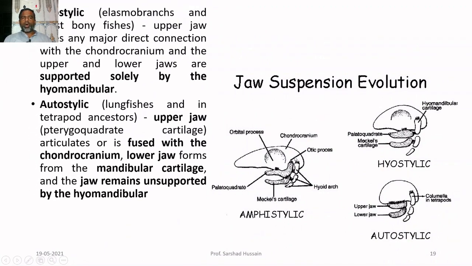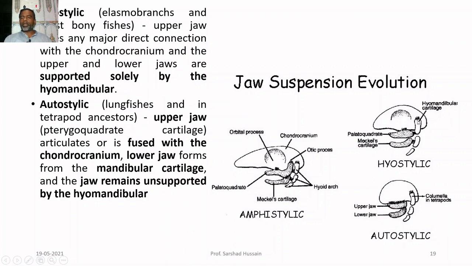As far as the hyostylic is concerned, this type of articulation is found in the cartilaginous fishes and the bony fishes. Here the upper jaw has loosened itself from the chondrocranium. It is not so fixed as it was in the amphistylic, whereas both the jaws are supported by the hyomandibular only.